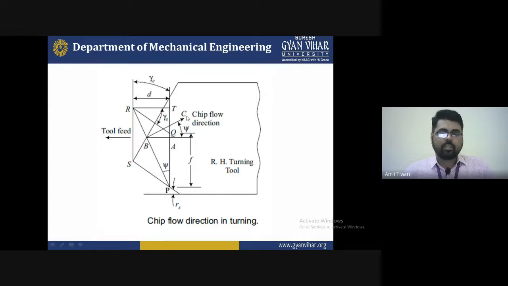In this diagram, we show that it is not only the chip parameter, but most of the time chip formation depends on the depth of cut increasing. So which parameter you increase, and which you study to find the chip thickness ratio. Other variables are also responsible, such as vibrations and temperature control, and different variables are affected during the metal cutting process. So you keep in mind which parameter you want to select, because most of the time chip thickness occurs. I hope you understand the chip flow direction in turning.